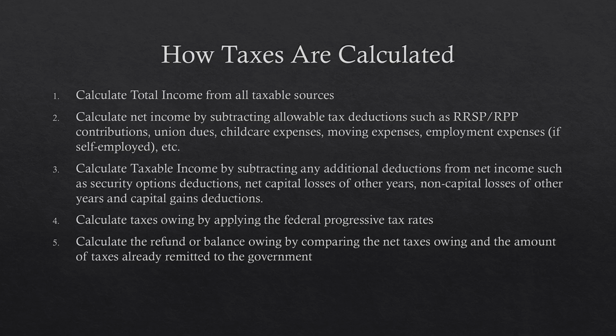Once you have the taxable income, you can calculate the taxes owing by applying federal progressive tax rates, and then calculate the refund or balance owing by comparing the net taxes owing to the amount that you already paid the government. So you'll notice on your paycheck that part of your pay is being withheld to tax. And so at the end, if you have withheld more than you needed, you get some back. If not, you have to pay some more in.